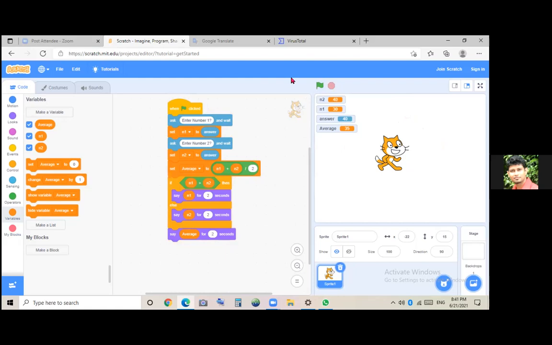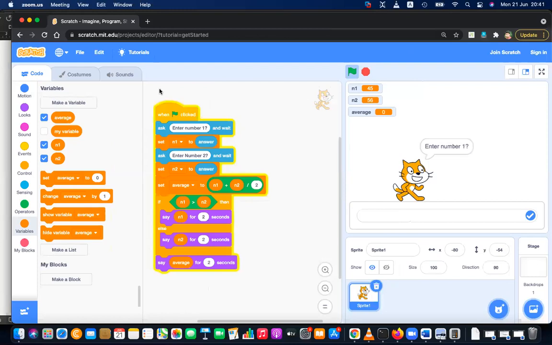But these answers should be meaningful. Otherwise we cannot recognize what this answer is. To do that, I'm going to join this with some other string. When I click the flag, it's asking the first number. I'm typing 45. Asking the second number, I'm typing 87. It's saying just 87, nothing. Then 66. What is 87, 66? We know it's the max and the average, but the user doesn't know. So you have to add some meaningful things.